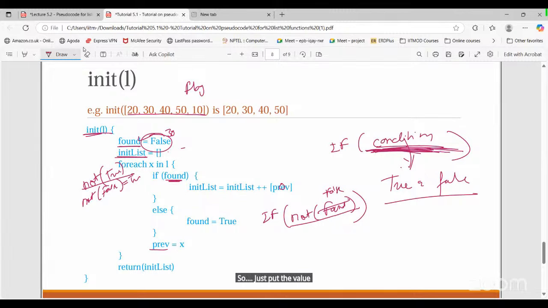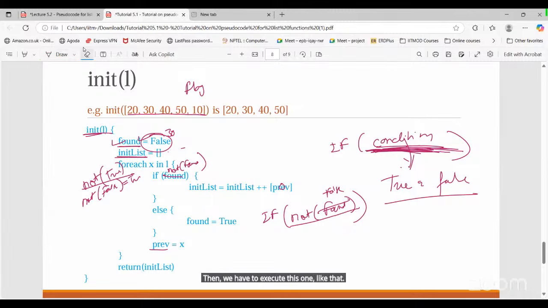If you see here, it has the Boolean, put false, it means the condition is false. If it is true, it means the condition is true. If we have not of found inside the bracket, then put the value of found, that is basically false, but not of false will be true. Then we have to execute this one. So the if statement we execute if it's true, else statement if it's false.